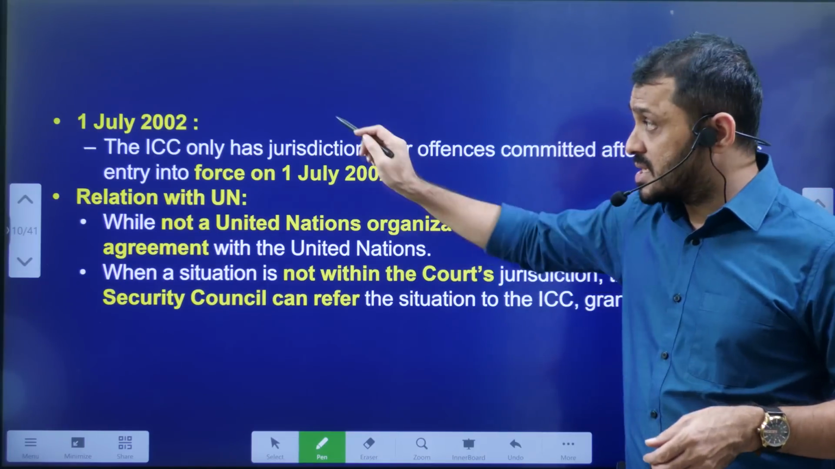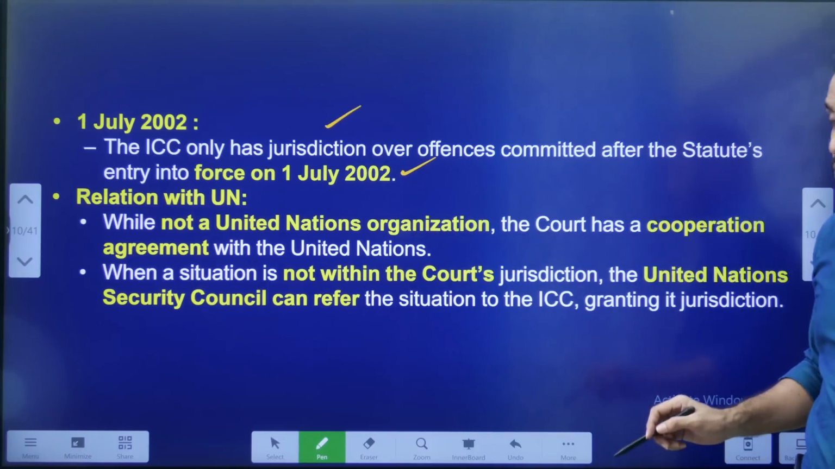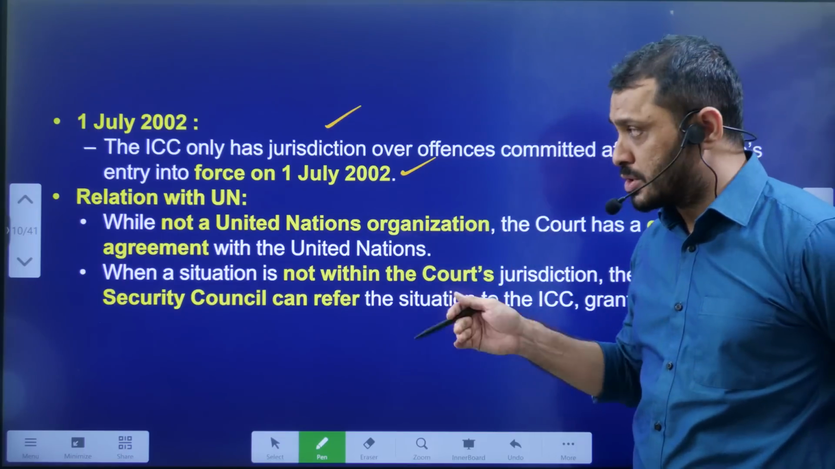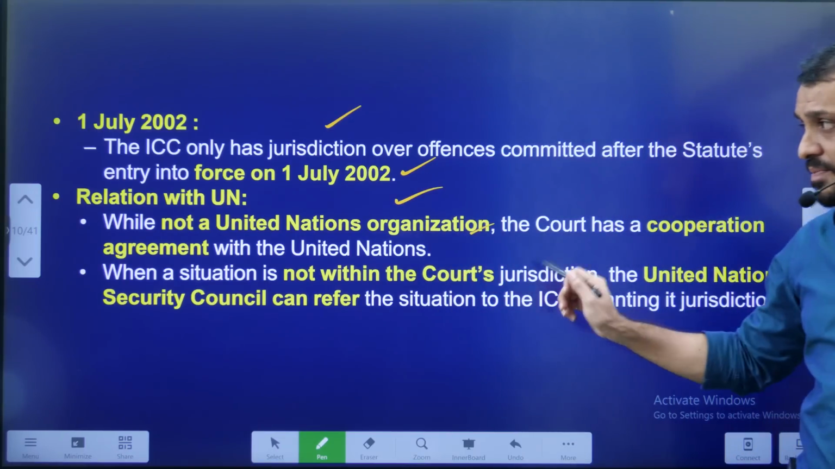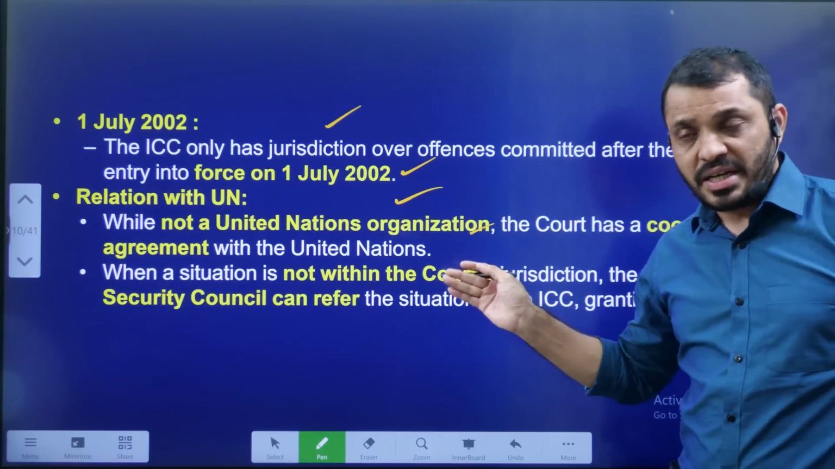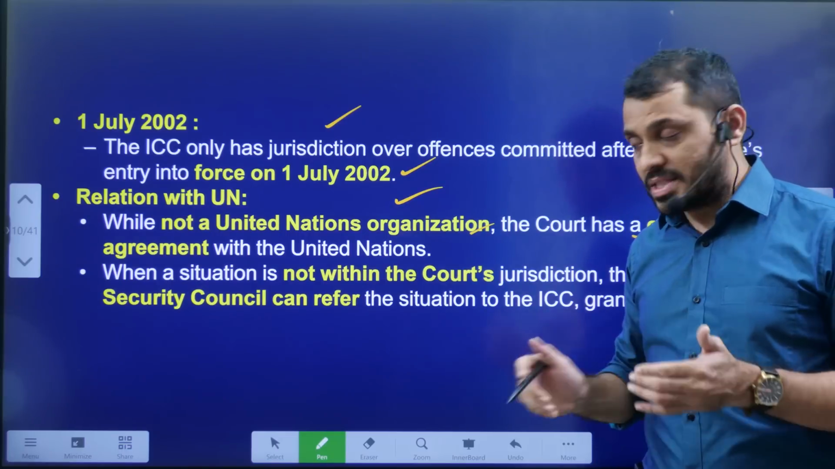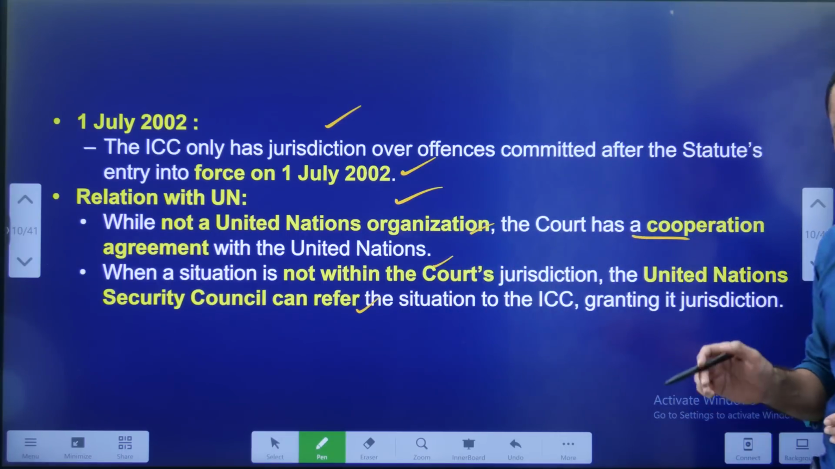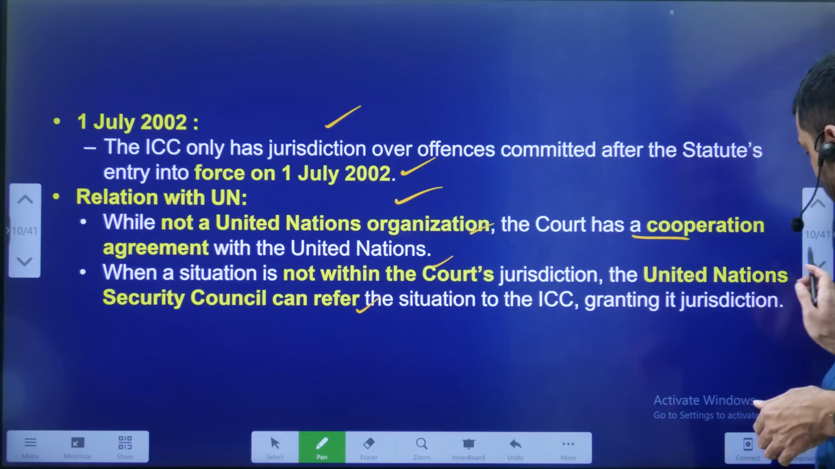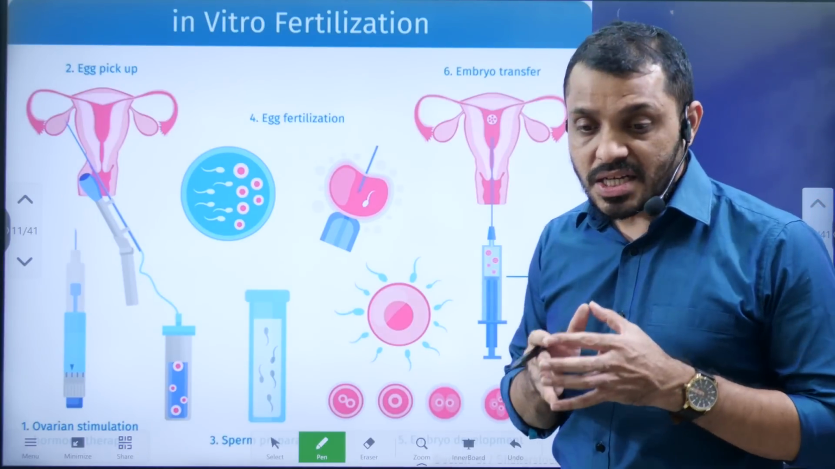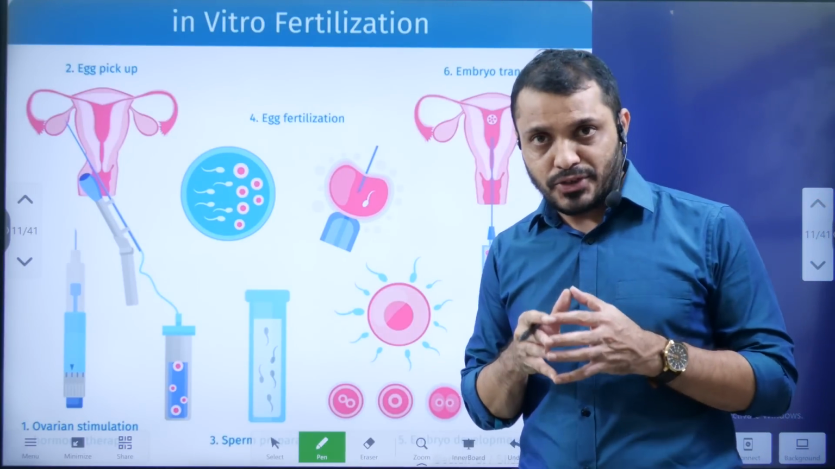It came into existence on 1st July 2002. It covers only offences committed after 1st July 2002. Relation with UN: it is not a principal organ, it has a cooperation agreement with the UN. Even the UN Security Council can forward certain cases to the ICC. So this is the first news regarding the ICC and Russia sanctions on the ICC officials.